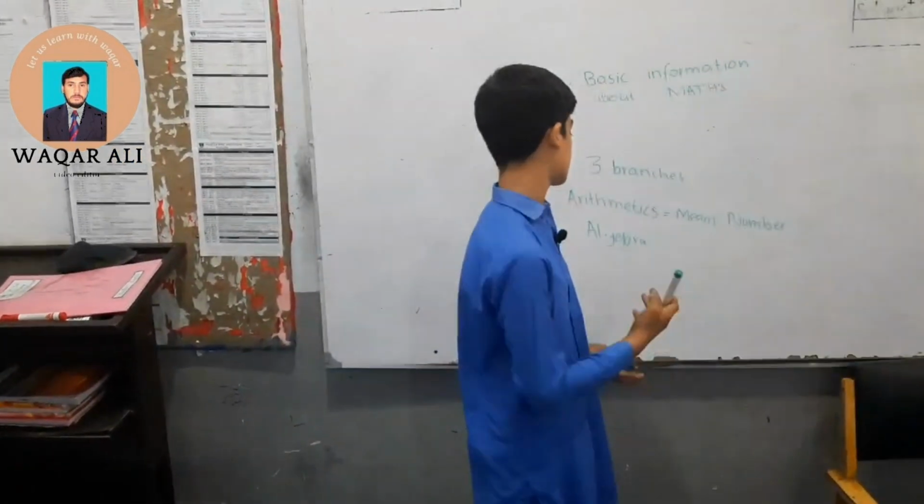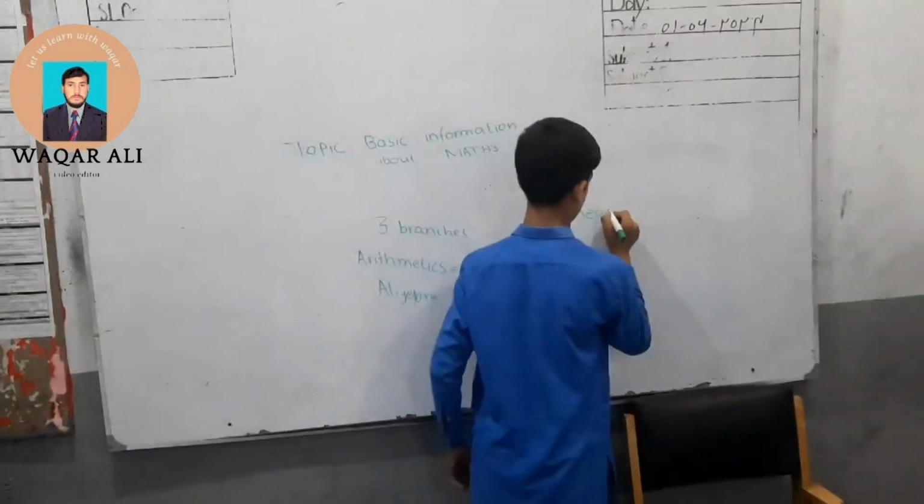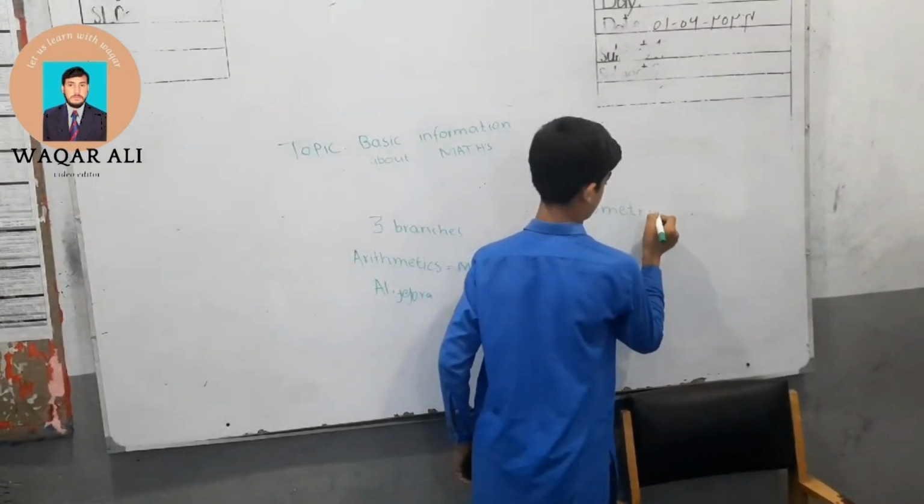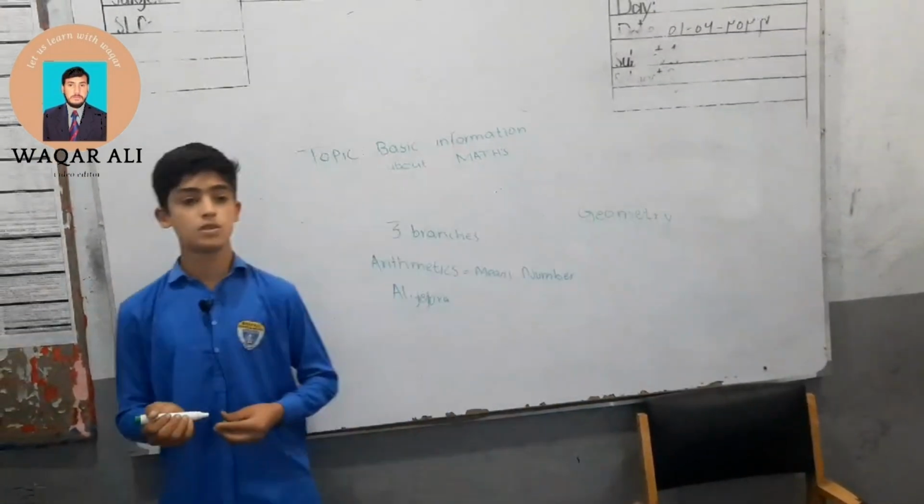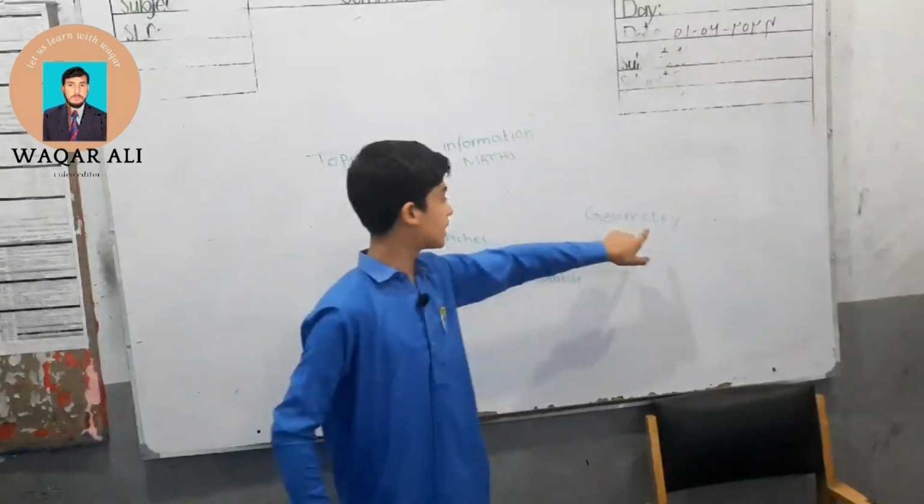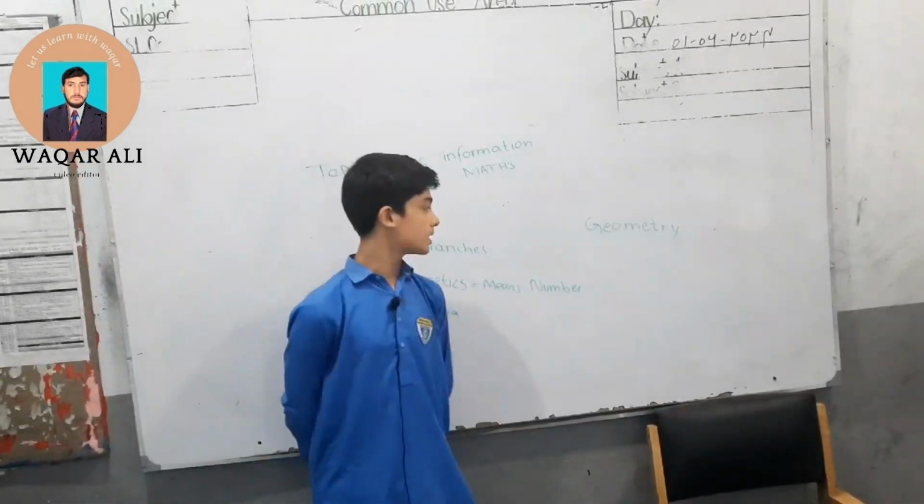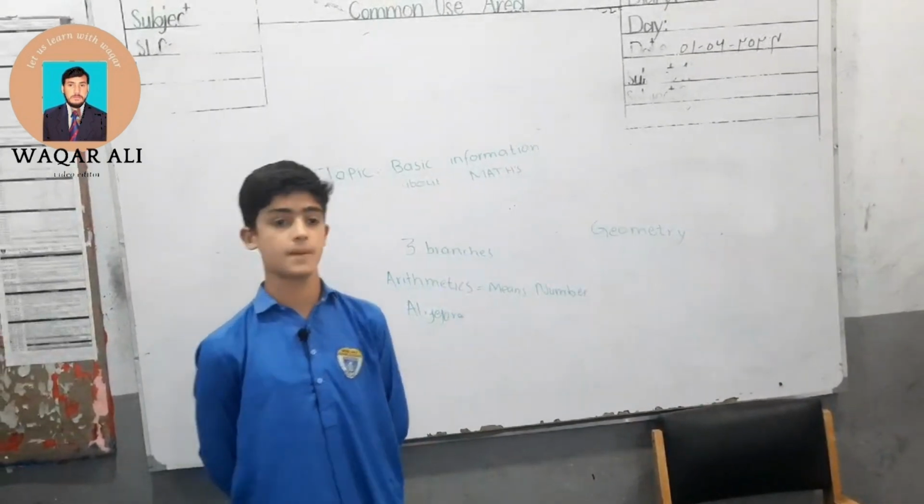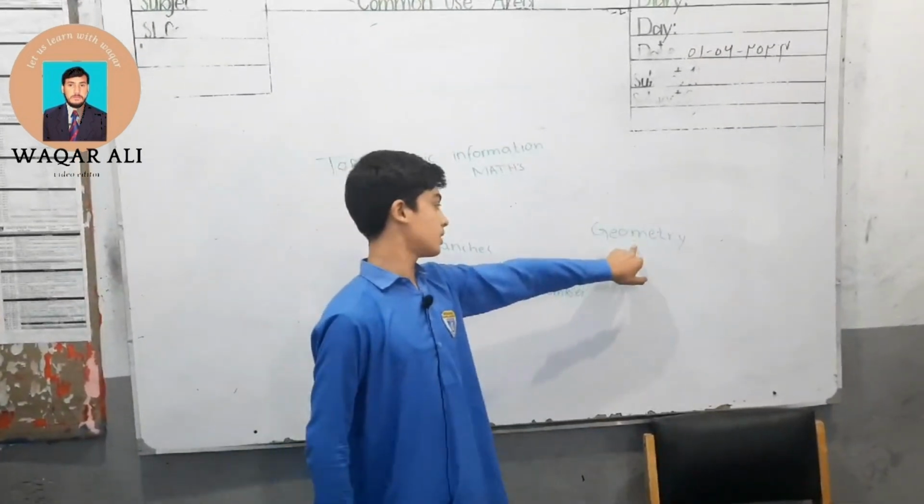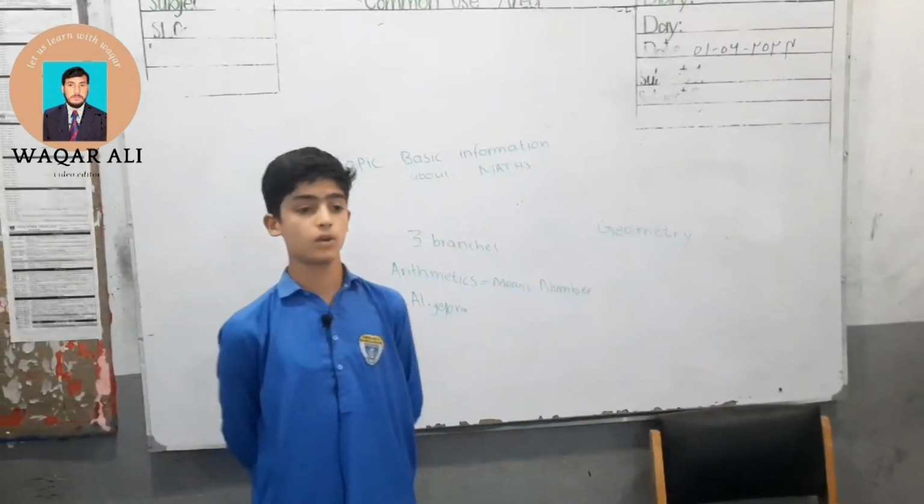Its third branch is geometry. Geo means earth while metry means measurement. So the definition of geometry is the measurement of different shapes. The father of geometry is Euclid.